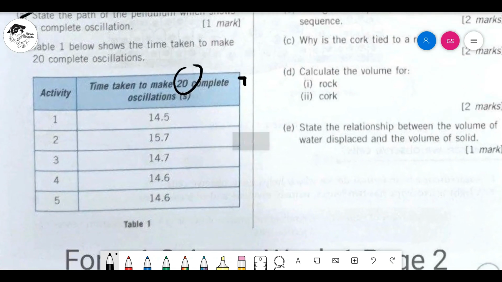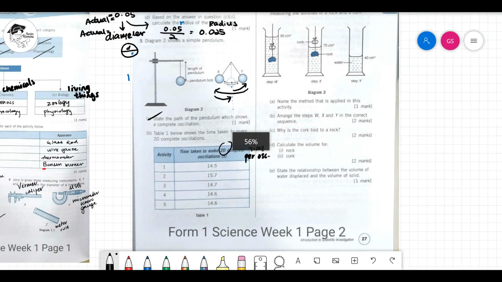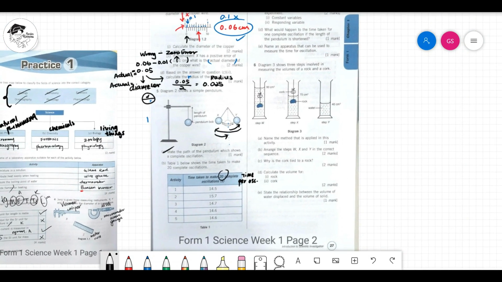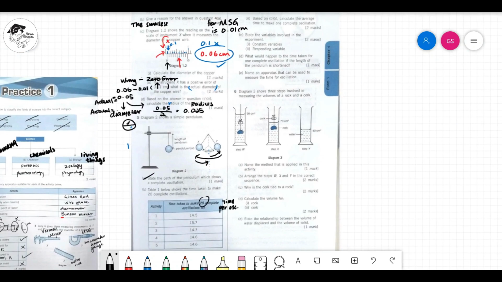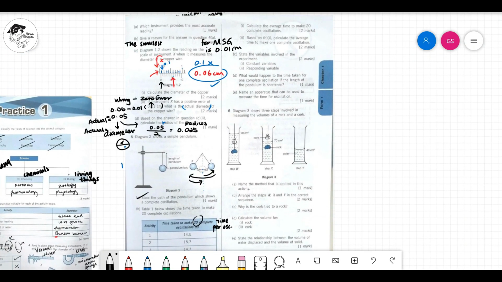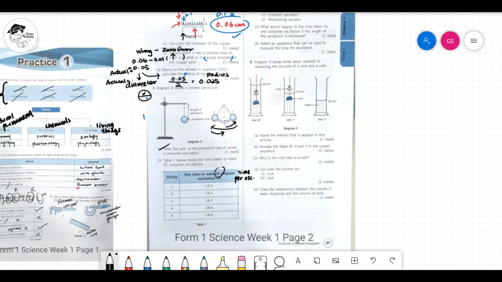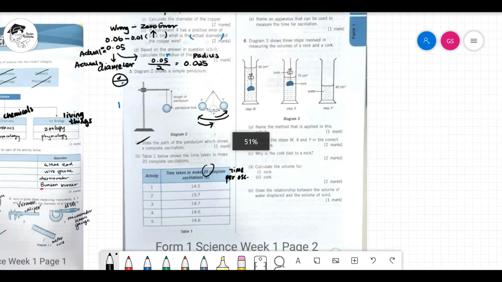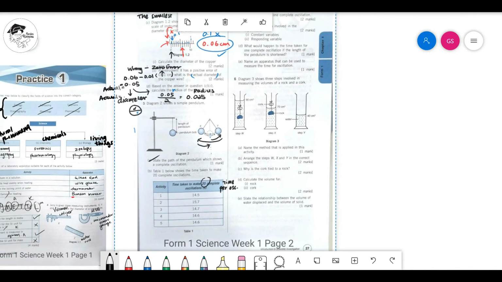Then you will find the time taken for one oscillation, time per oscillation, by dividing by how much? Divide by 20, because if you have per 20, you will get for 1. Calculate the average time to make 20 complete oscillations. Average time means calculate the average time to complete 20 oscillations.